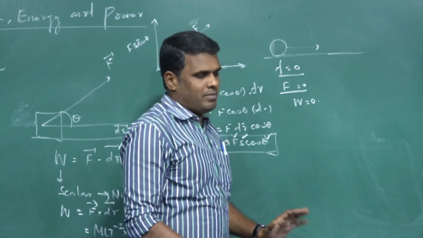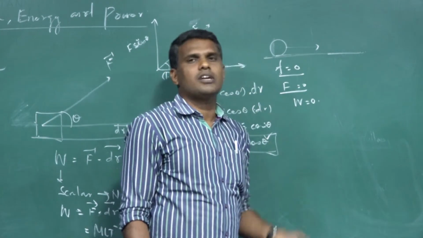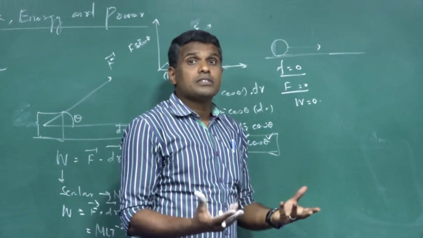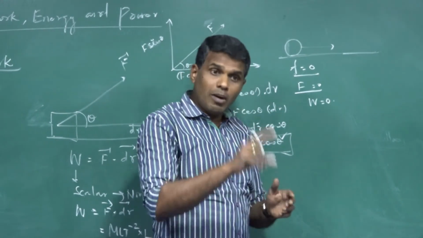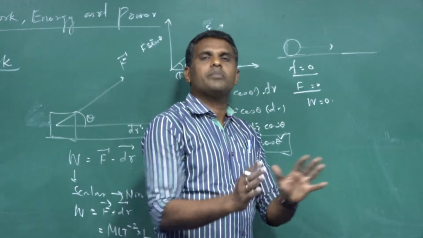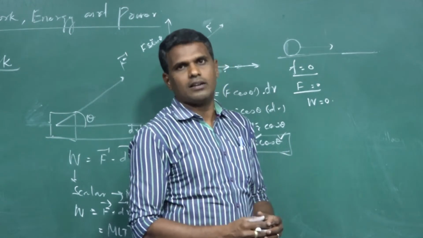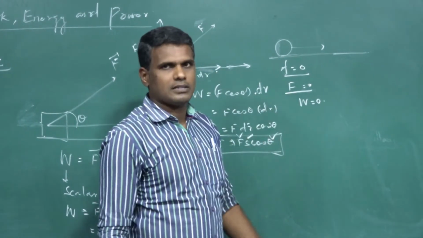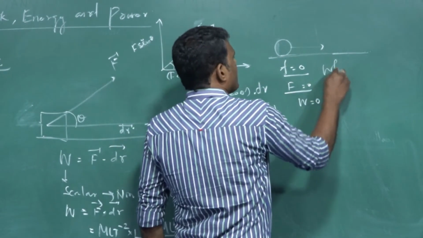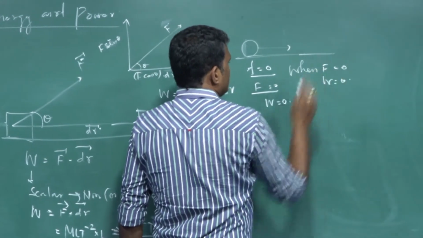If a ball is rolling over a surface, there is no frictional force acting on the ball, but the ball is undergoing a displacement, then we can simply say no work is said to be done on the ball, as long as there is no frictional force or external force acting on the body. This is one particular case. So when F is equal to 0, work done is 0.